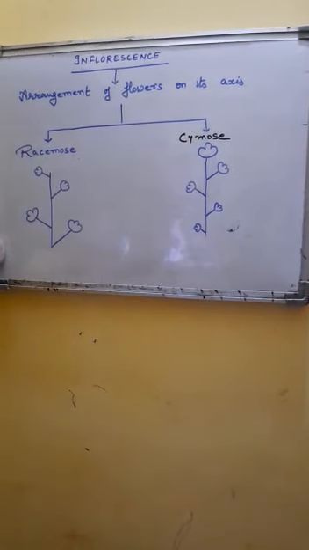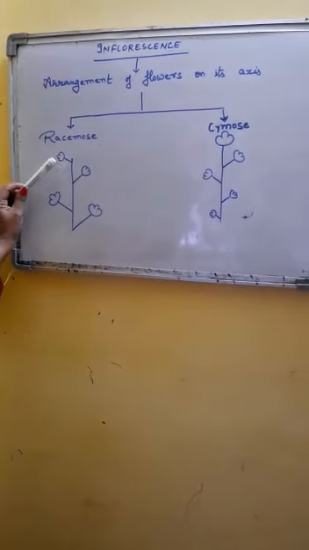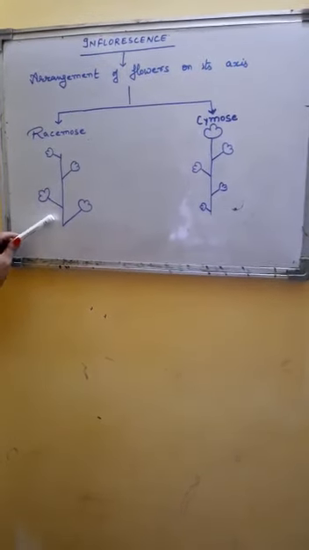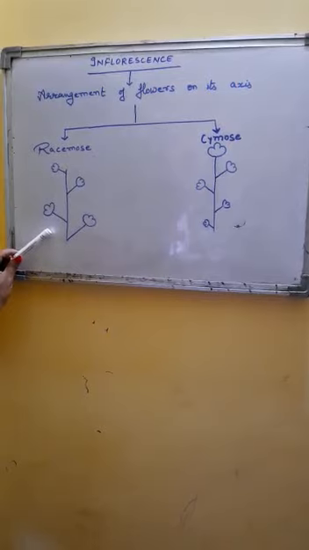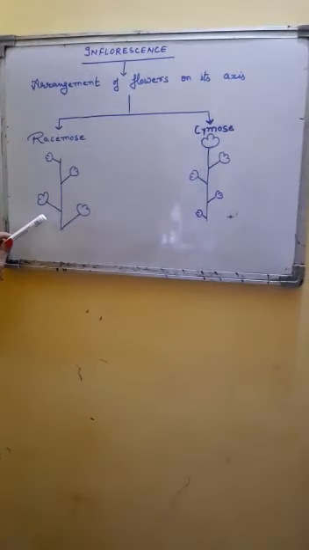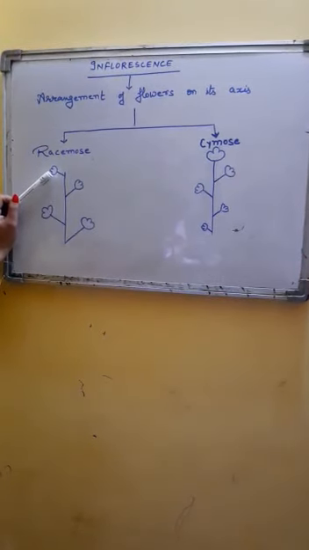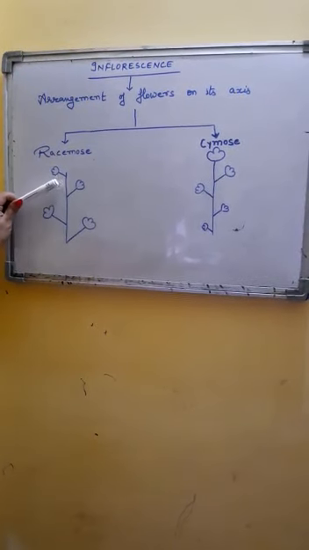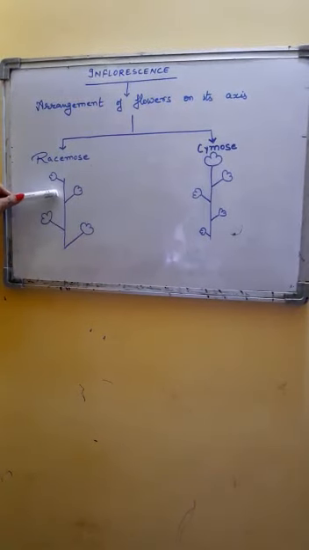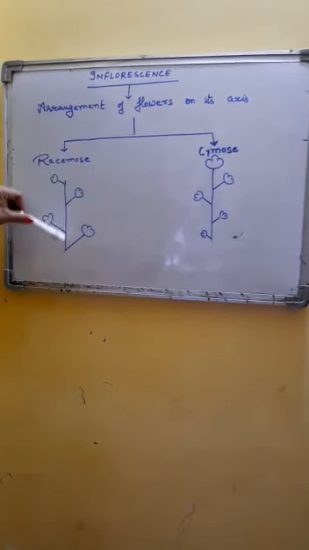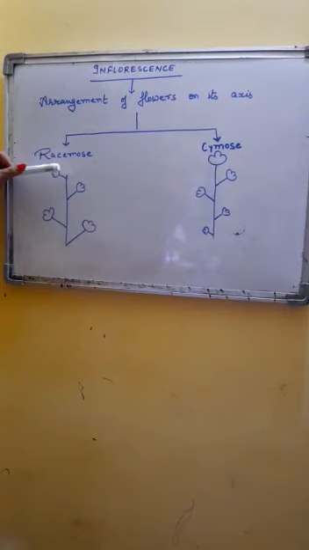So older and bigger flowers are at the base, and new and small flowers towards the tip. The growth of the floral axis in racemose inflorescence is unlimited, as the main axis continues to grow.